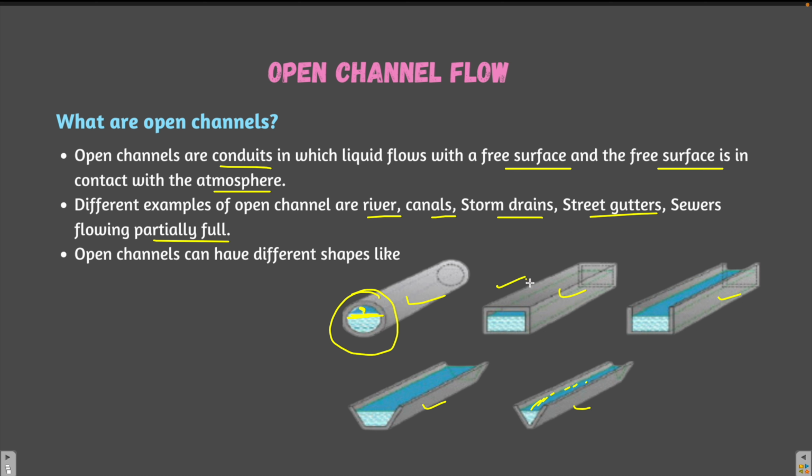In the second figure also, you can see that the pipe is a closed pipe. Open channel doesn't mean that the flow has to be open, rather it means that the surface of the liquid has a pressure equal to the atmospheric pressure. So these are all open channel flow.